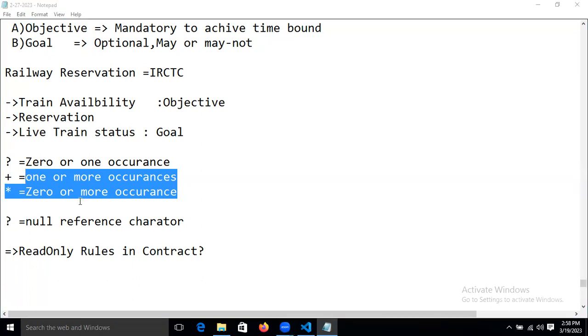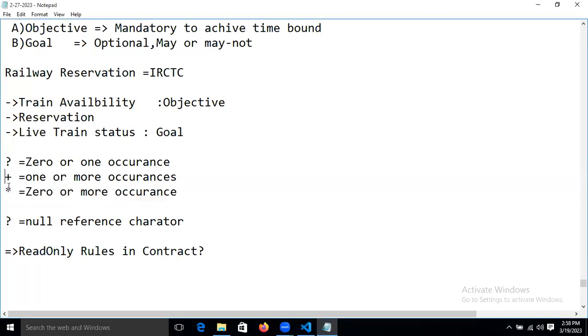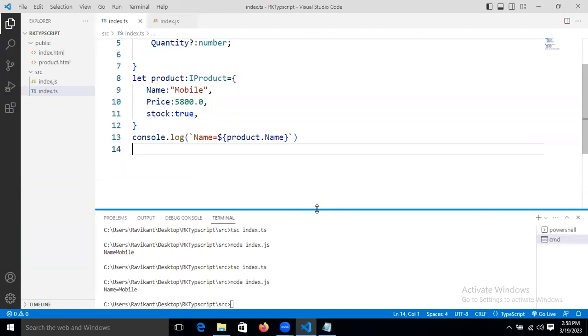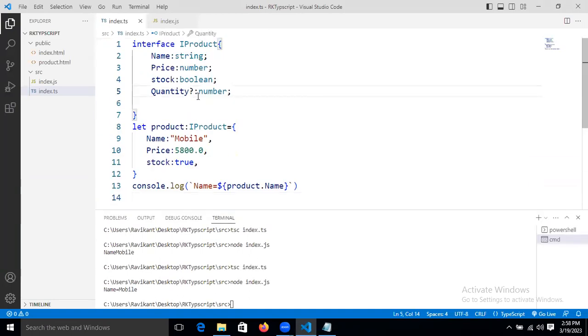Yeah. Now here, what is that? I told, right? In the contract, a plus and a star symbol is not useful, right? If you are placing it here, just one minute, I'll show you. Good doubt. Now if you are placing here, what is that? Plus symbol, not working. Star symbol, not working. Question mark, it's working. Here, if you are taking that, none data, nothing but null data, will be there.